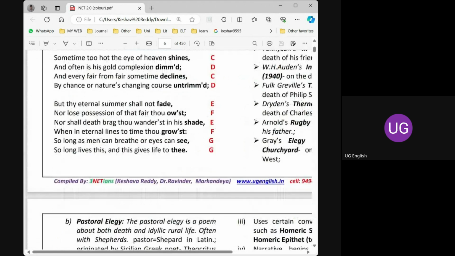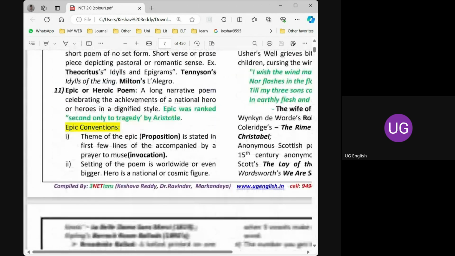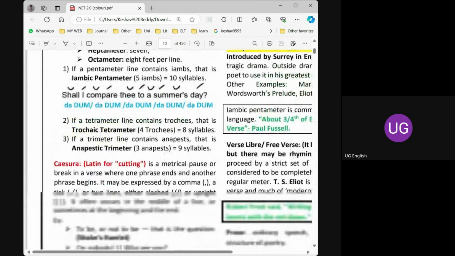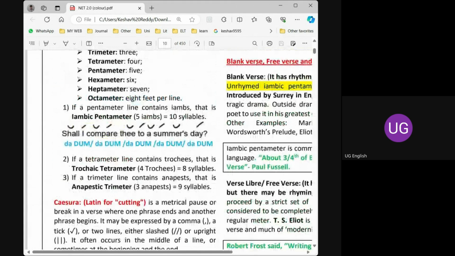So a sonnet is nothing but a poem with 14 lines, and all the 14 lines are iambic pentameter lines. So this is the first line. Shall I compare thee to a summer's day? So we will just analyze the first line here. Yes, we will go back to this poem. Shall I compare thee to a summer's day?